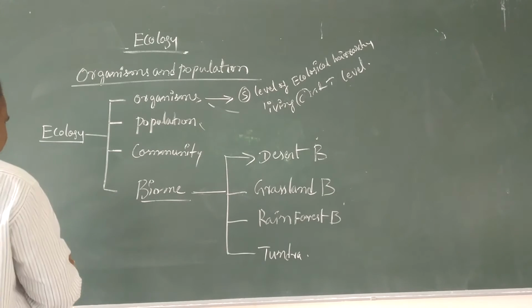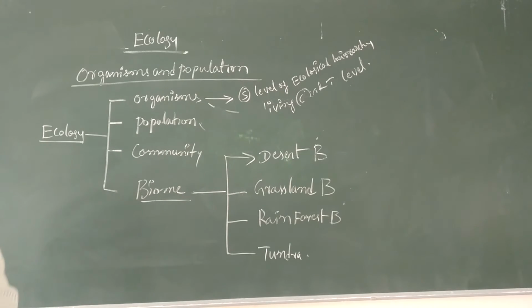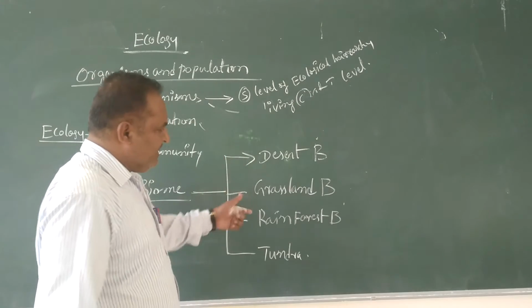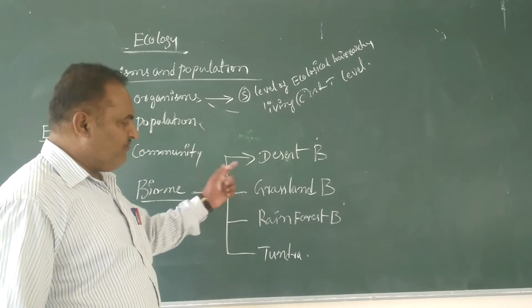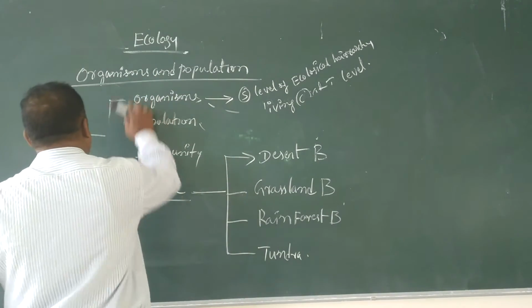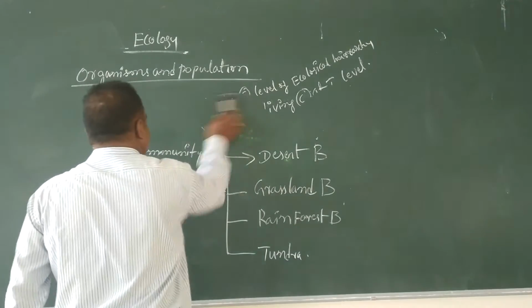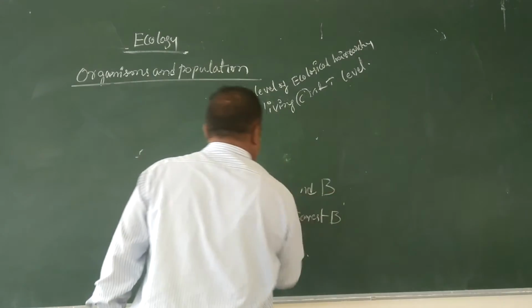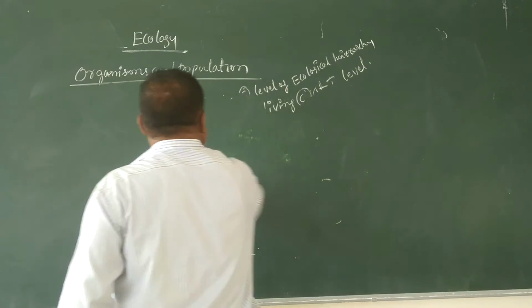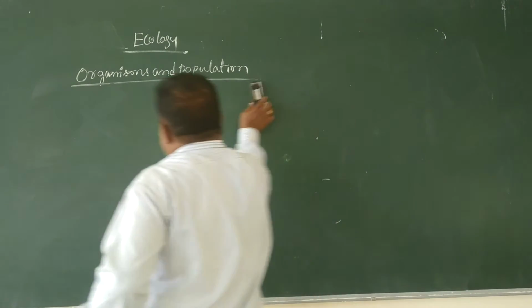Here, the different biomes which are formed in the environment are desert, grassland, rainforest, and tundra biomes. Next, come to environment.